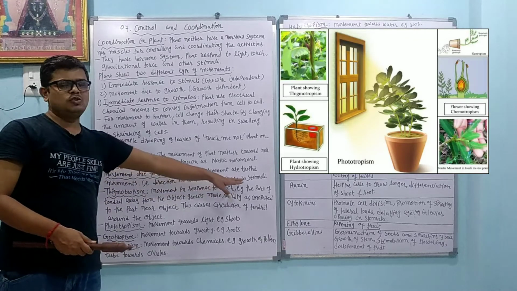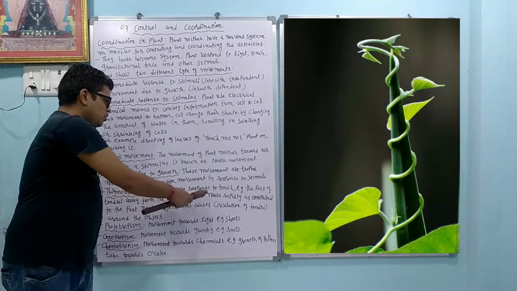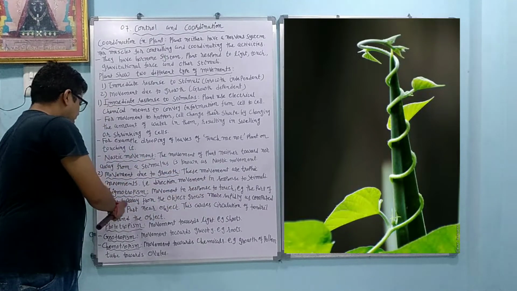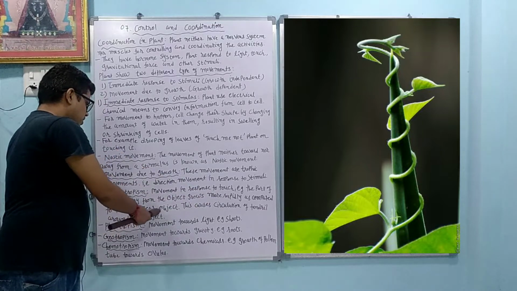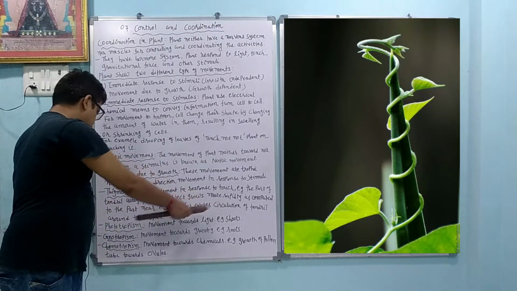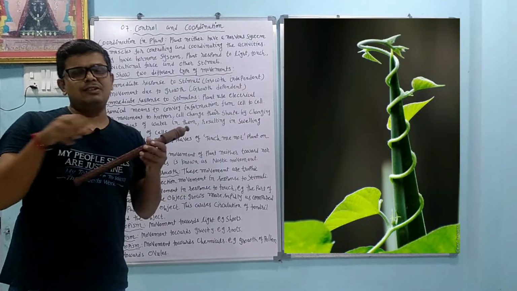Direction, movement in response to the stimuli. Thigmotropism, movement in response to touch. Example, the part of the tendril away from the object grows more rapidly as compared to the part near the object. This causes the circulation of tendril around the object. We find the climbers are there, then tendrils are produced.